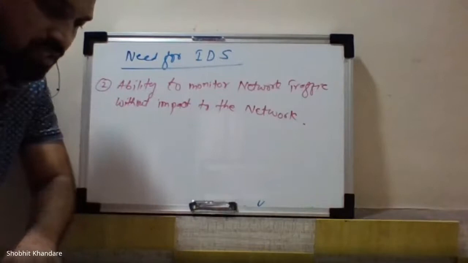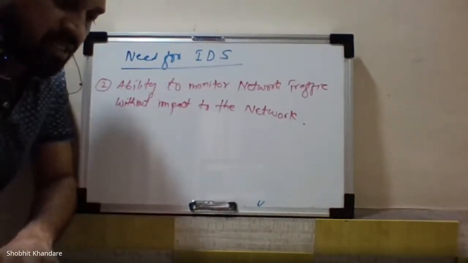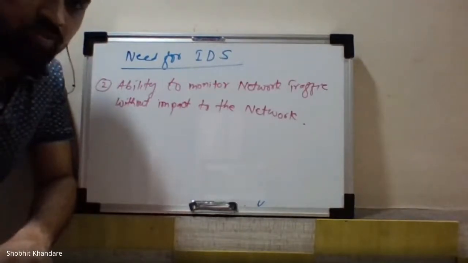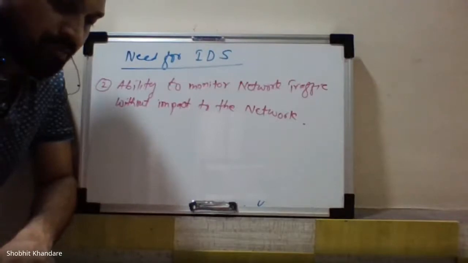So just write down one sentence. A secure gateway is intrusive in nature.